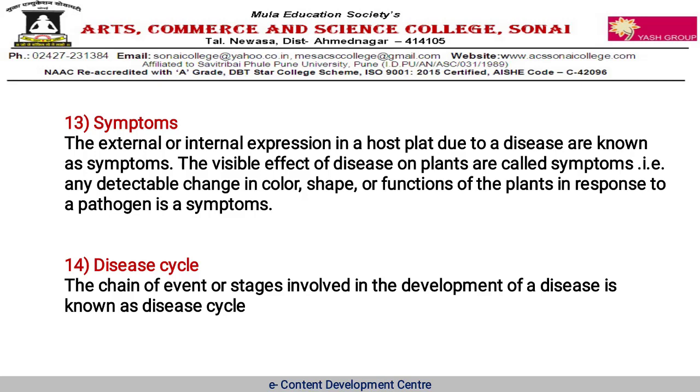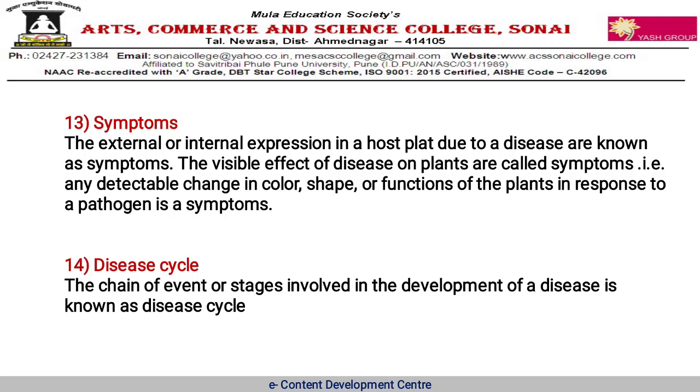That is, any detectable change in color, shape or function of the plant in response to a pathogen is a symptom. That is, change in color of leaf, change in shape of leaf, or different colored spots produced on the plant surface are known as symptoms.